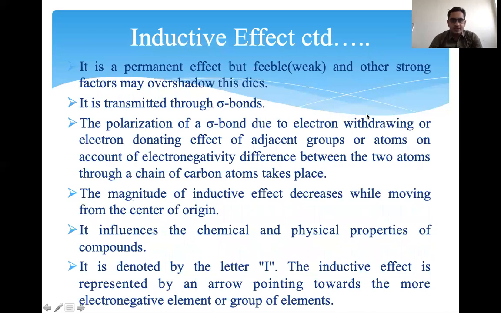The inductive effect is a permanent effect but feeble. It is permanent because the sigma bond is permanent. It is a bond-through effect. It is permanent, but other strong factors can overshadow it. It is feeble, meaning weak, because there is no direct donation; the electron cloud is only slightly displaced towards the more electronegative atom.